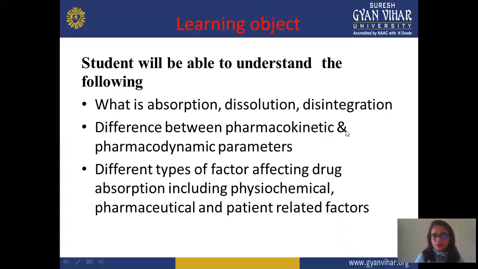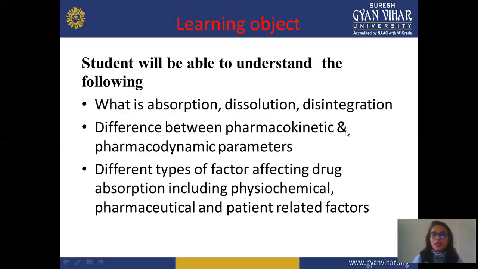Dissolution means the drug may be uniformly distributed in your body with the help of blood and ready to reach a particular site. Disintegration is the breakdown of a tablet or capsule into individual particles. So before dissolution, disintegration takes place. You should know the definitions of absorption, dissolution, and disintegration.